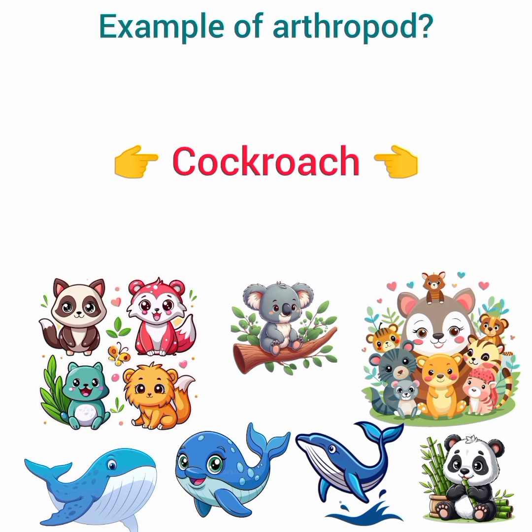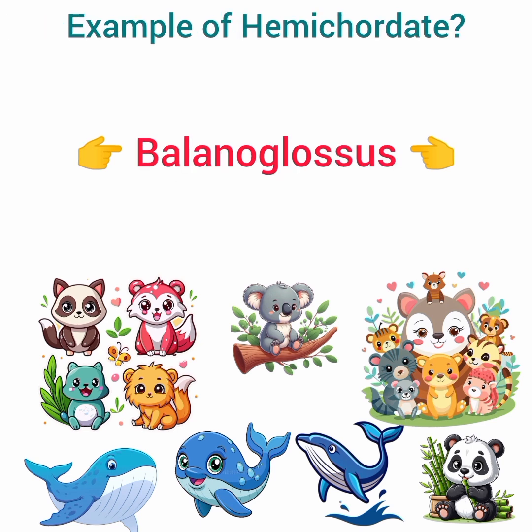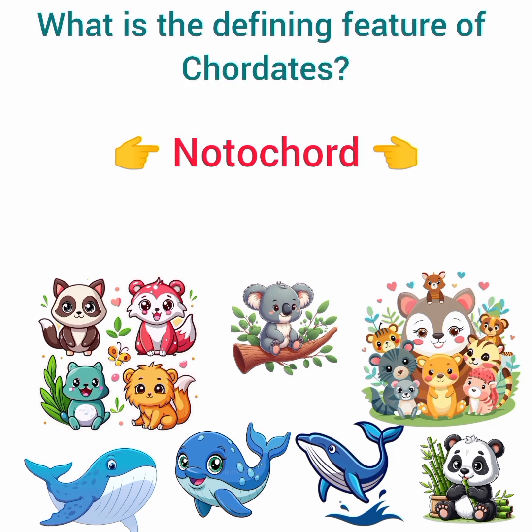Answer, chitin. Example of arthropod. Answer, cockroach. Mollusca have which type of body? Answer, soft, unsegmented. Example of hemichordate. Answer, Balanoglossus. What is the defining feature of chordates?